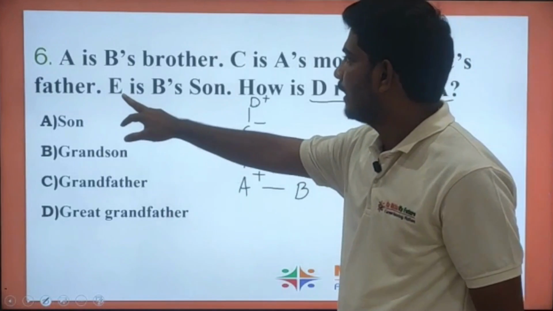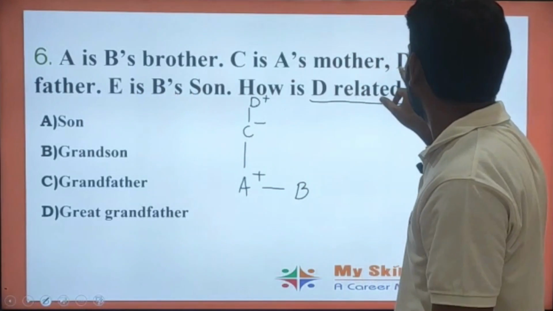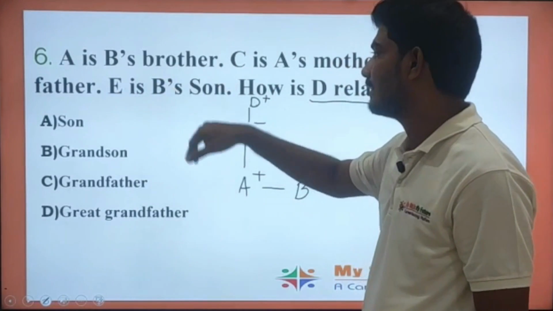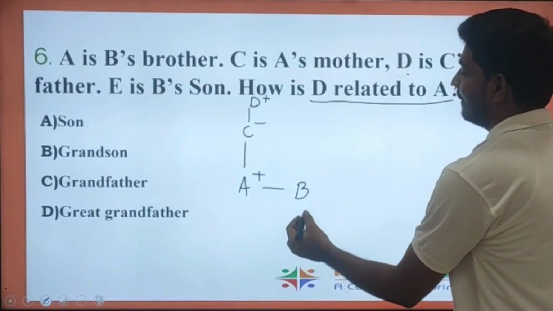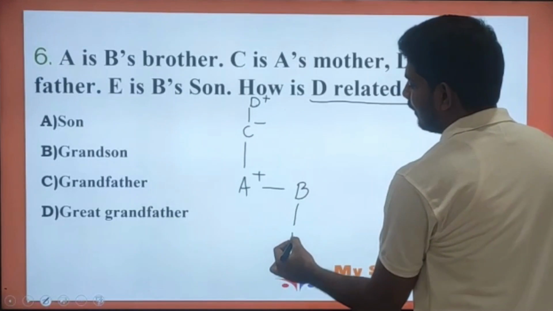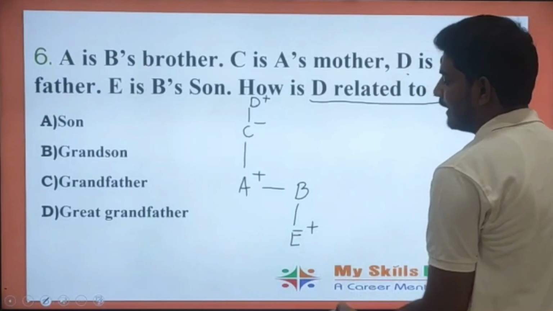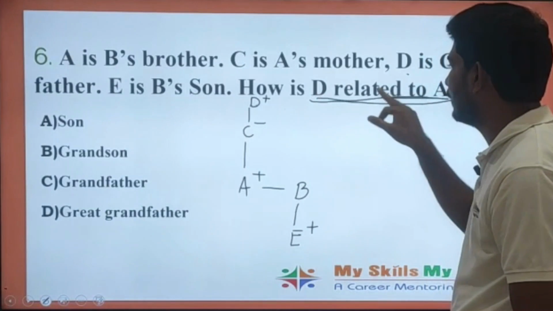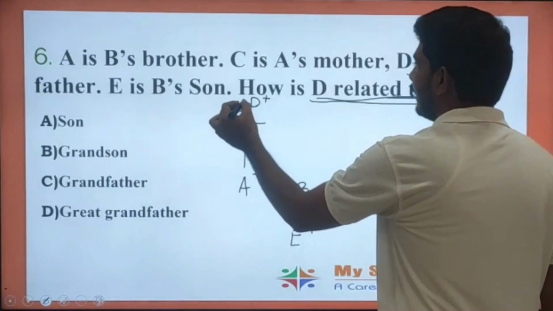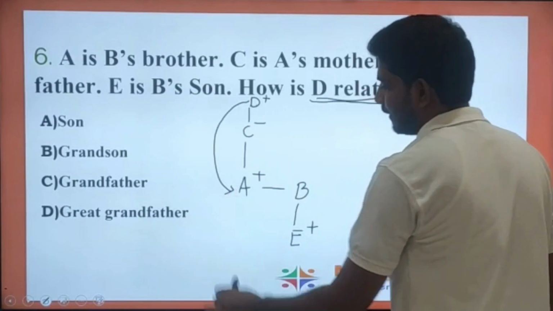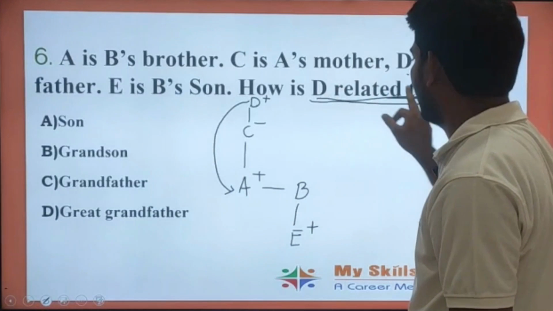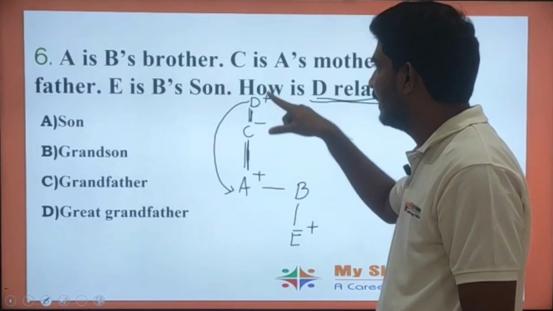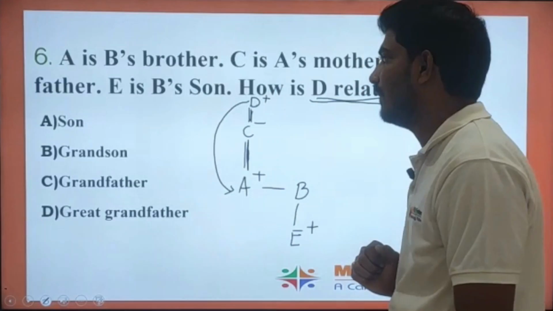D is the father of C. Next, E is B's son. E is the son of B. What is the question asking? How is D related to A? Since there is a generation gap of plus 2 in between A and D, the answer will be what?